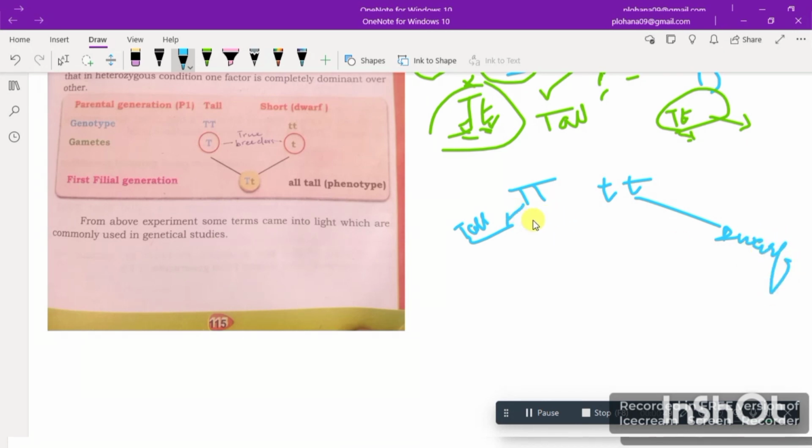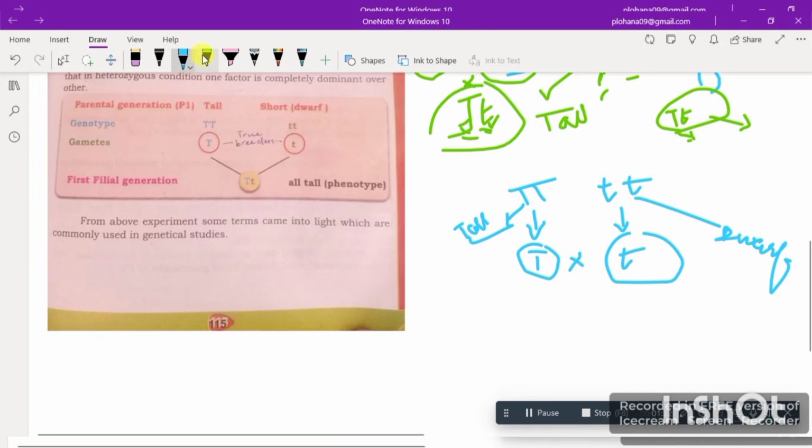Okay, so now first of all we know that gametes will be formed. So here, instead of writing two T's, I am writing only a single T, which means tall. Here I am also writing a single small t, which means dwarf. Like if there would be a cross between these tall plants, it would definitely produce tall plants. And if there is a cross between these dwarf plants, it will always produce dwarf plants. But if I am making a cross between them, like now how he did, as we know that plants are bisexual, right? Plants have ovary and anthers as well.